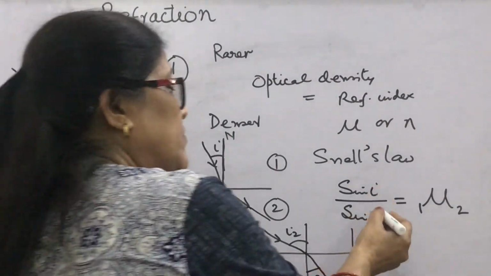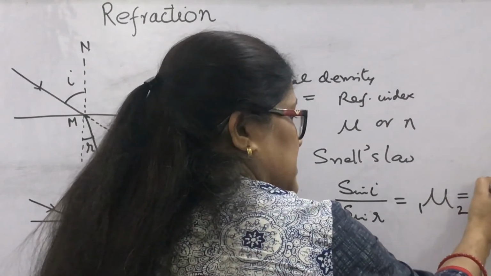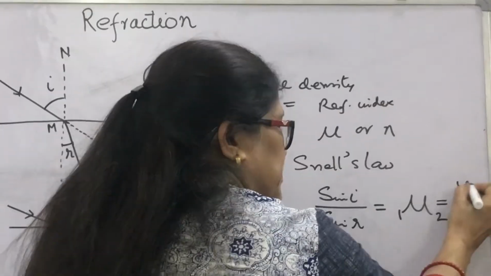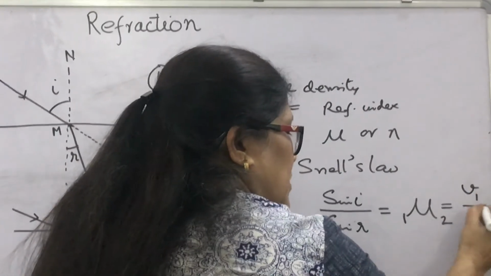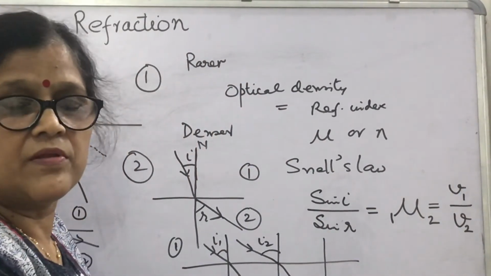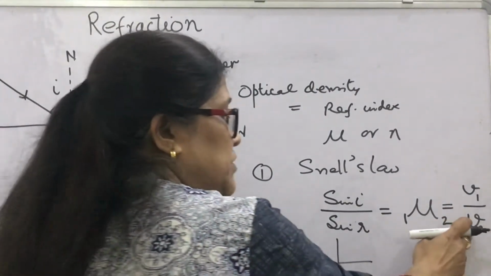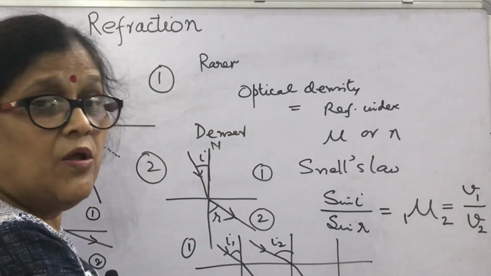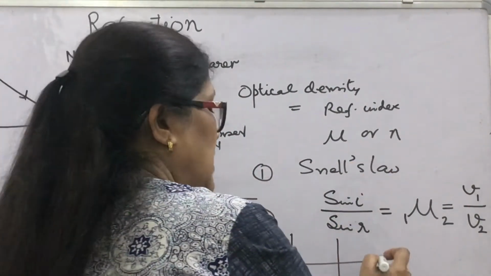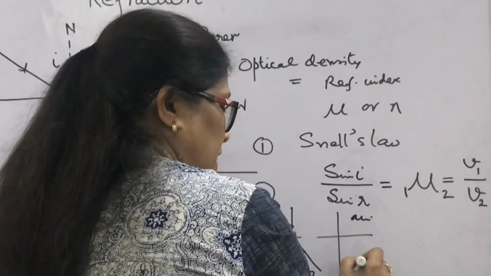Another relation for refractive index with this concept is written as the speed of light in one medium to the speed of light in the second medium. What is v1? Speed of light in the first medium. What is v2? Speed of light in the second medium. What happens if the first medium is air? Suppose the light enters from air to any medium.